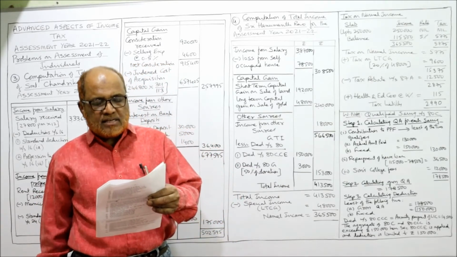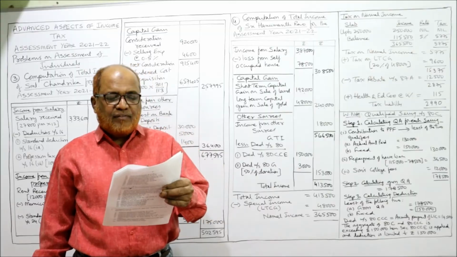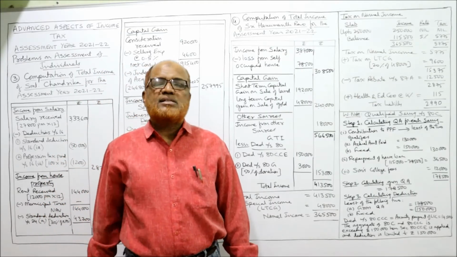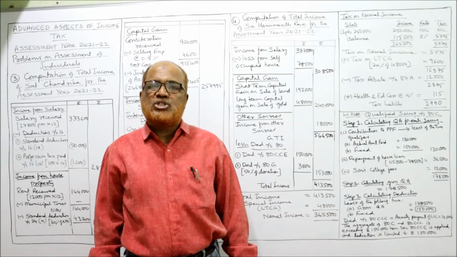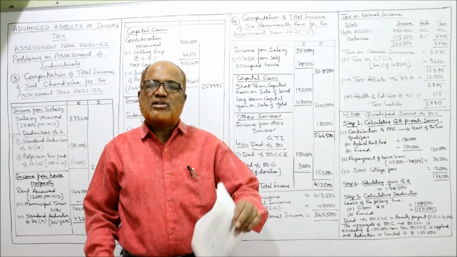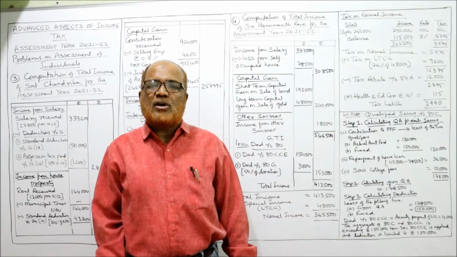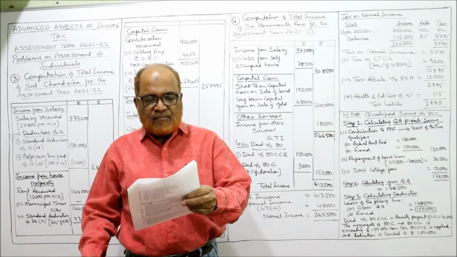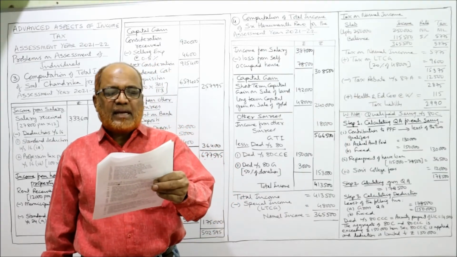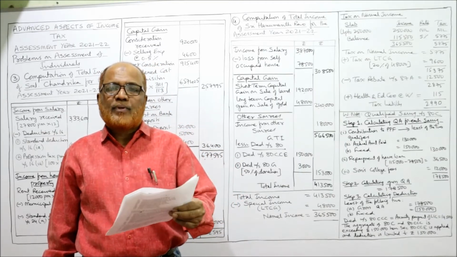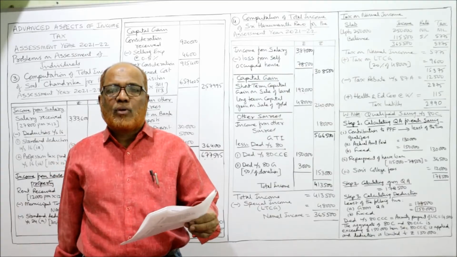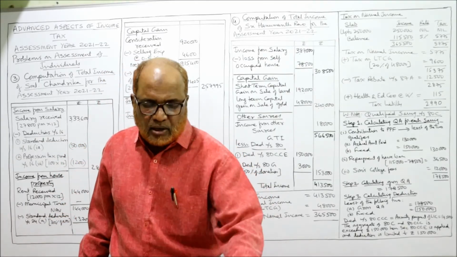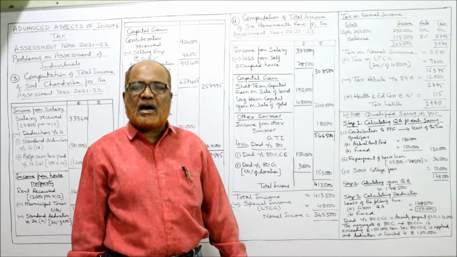Then donation paid 6,000 under section 80G, with 50% deduction rate directly given. Donation given is eligible under section 80G, but the rate of deduction is 50%. So 50% of 6,000, that is 3,000 deduction will be allowed. Last and final item, long-term capital gain on sale of gold. He has sold gold and gained long-term capital gain of 48,000. That's all the points I have taken.